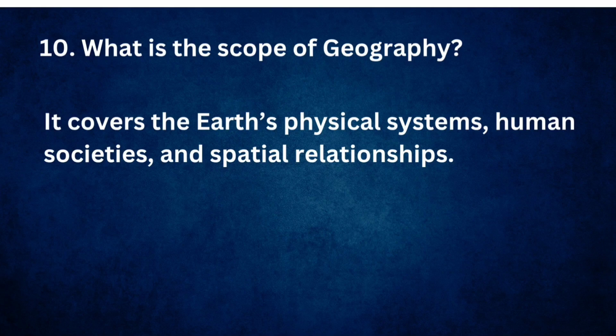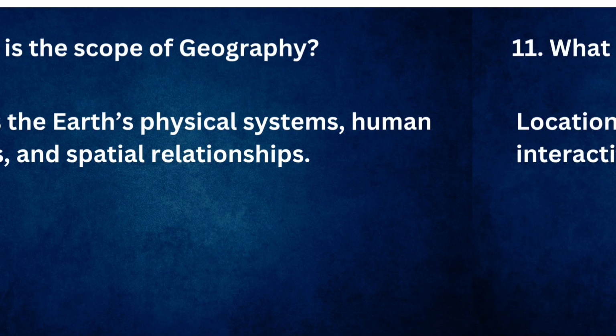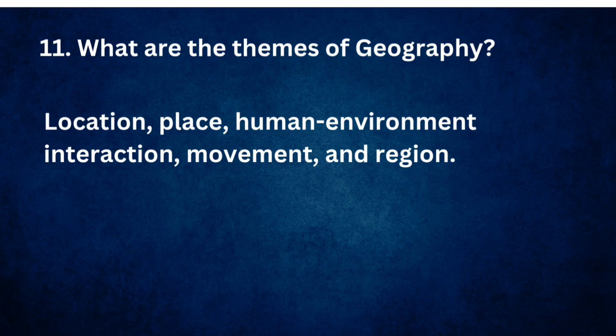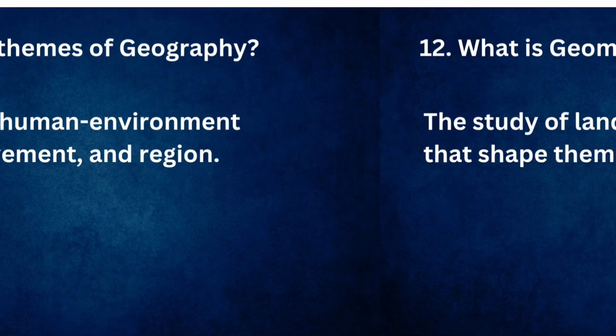What is the scope of geography? It covers the Earth's physical systems, human societies, and spatial relationships. What are the themes of geography? Location, place, human-environment interaction, movement, and region.